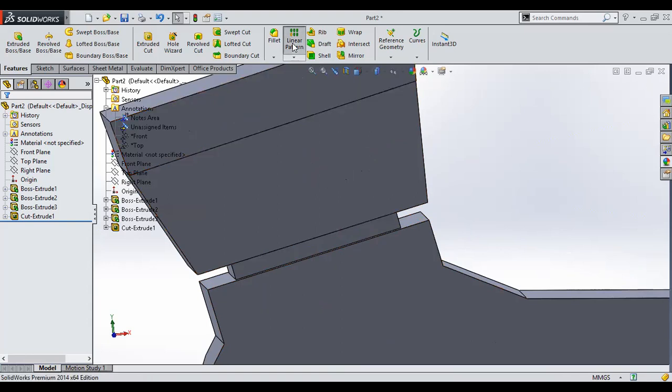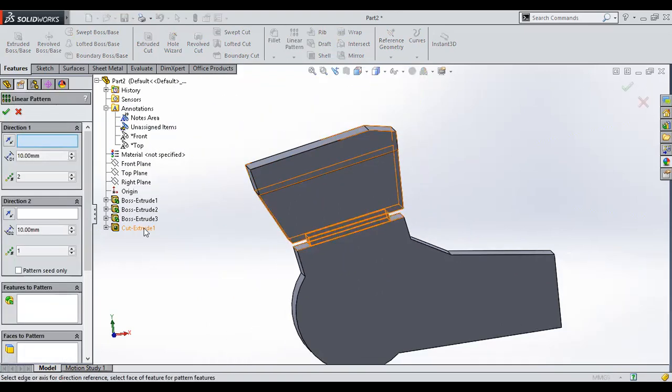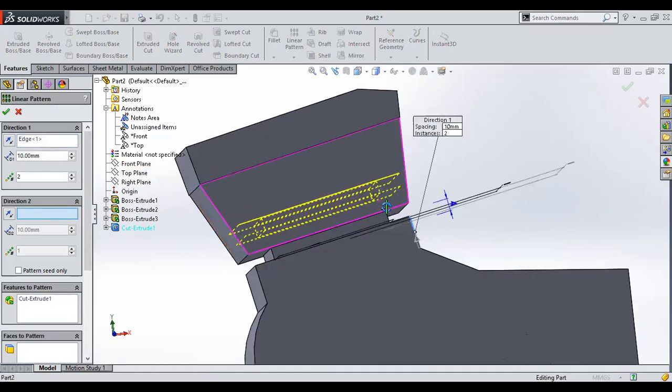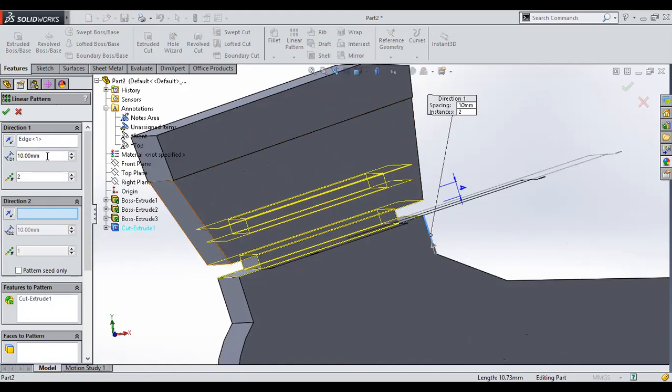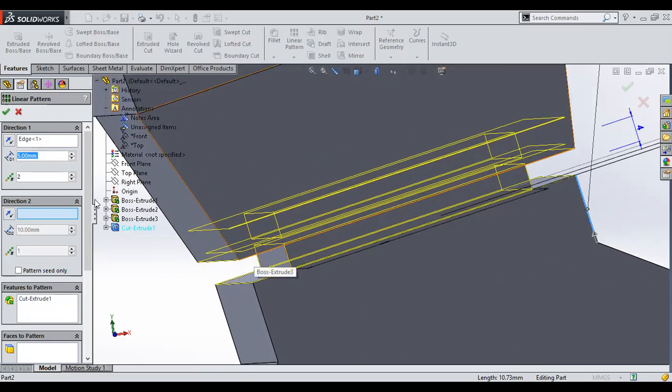So what we have to do is go with the linear pattern. I'll select my cut and I'll select my edge. This one is my edge because you can find that repetitions are occurring, right? So the gap is this one. The 4 mm was the thickness, and if you need to find out what should be the thickness of the fin, then that would be the gapping. For instance, if the fin is 1 mm, then you will provide the distance between two patterns as 5 mm. Then you can see this is the 1 mm gap you're getting.